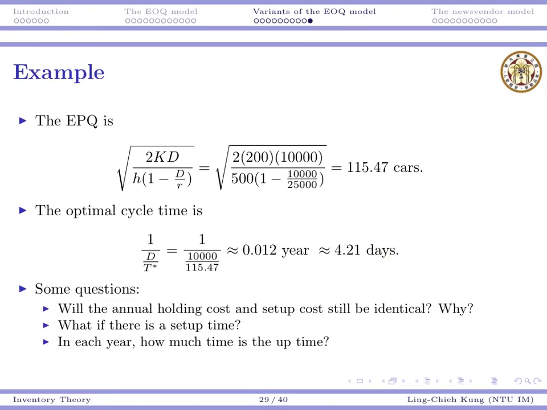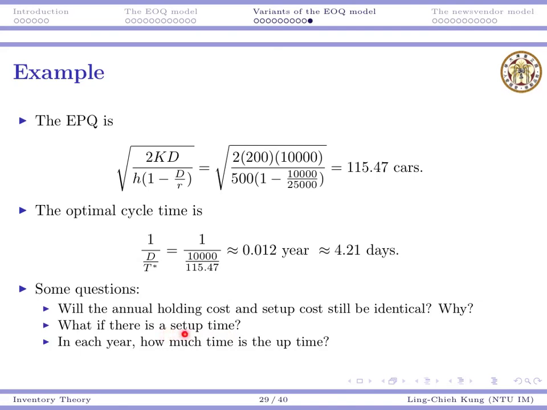There are some related questions that you will be able to handle by yourself. Will the annual holding cost and the setup cost still be identical? You may want to verify it by yourself. And then, what if there is a setup time? Just like we may have a positive ordering lead time, if we have a positive setup time, so that we may start to produce products only after that fixed time, when should we start to set up?